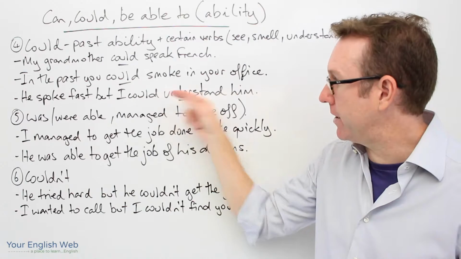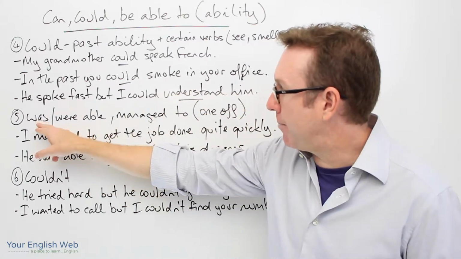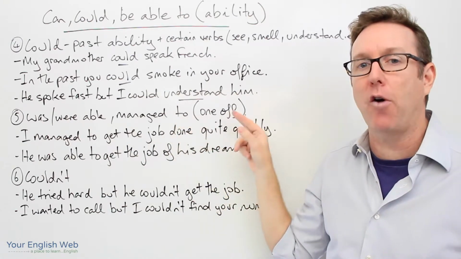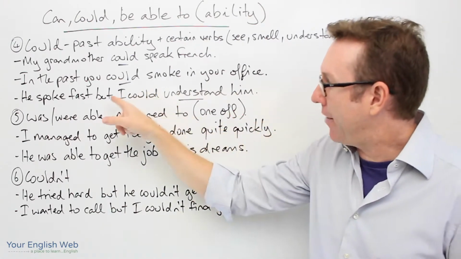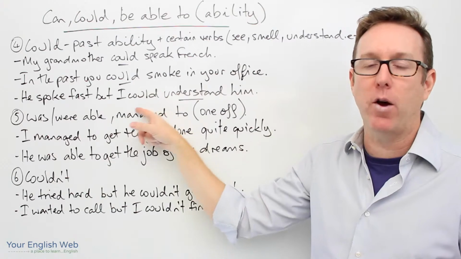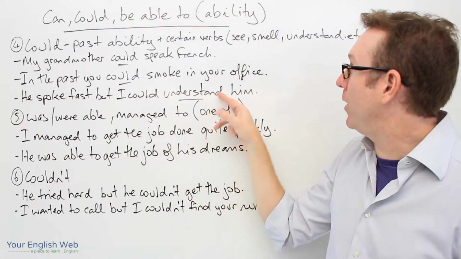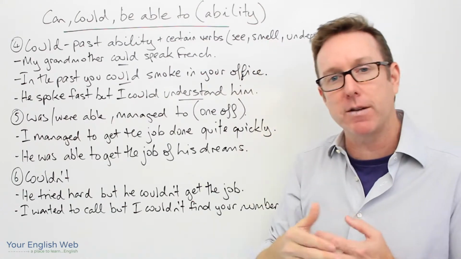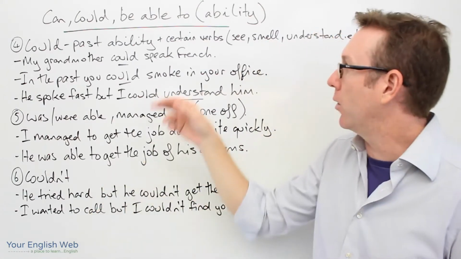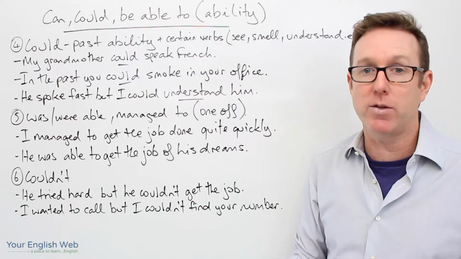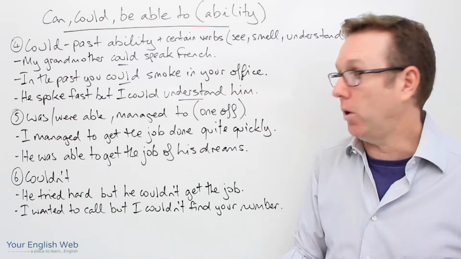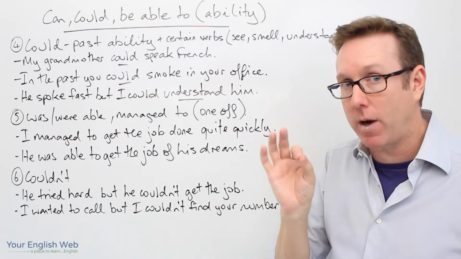Now, I'll explain this in a minute, but the next example is was, were able, and managed to for one-off situations. Now, this here technically is a one-off situation, but when we use these particular verbs, see, smell, understand, plus a few others as well, okay, we can use could. So we could say could see, could smell, could understand, okay, even though it's a one-off situation.